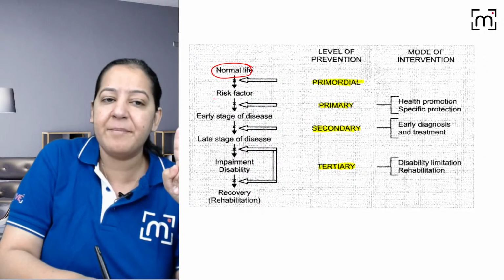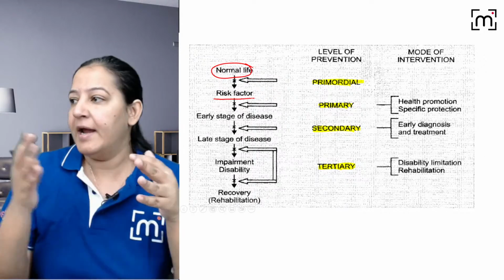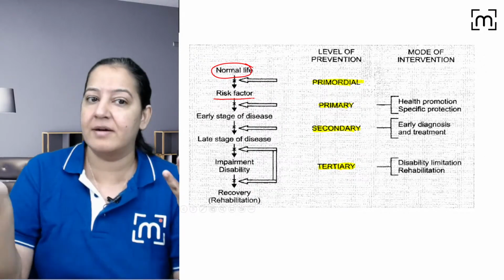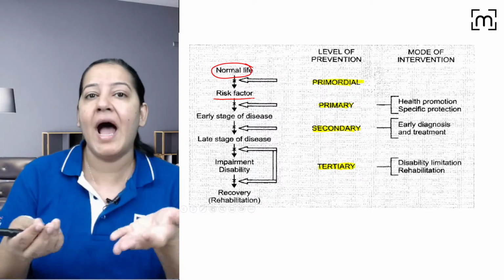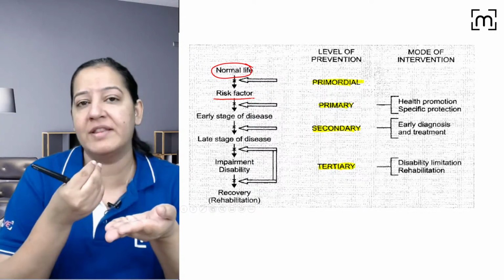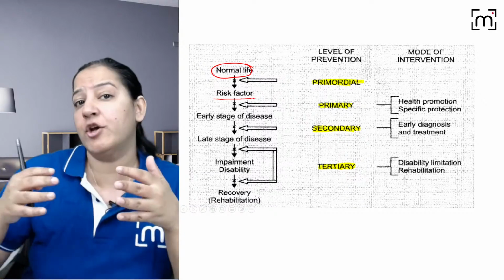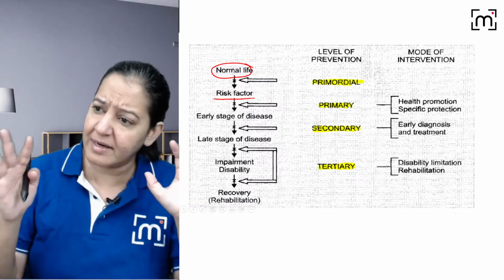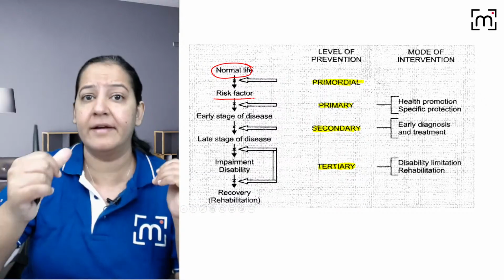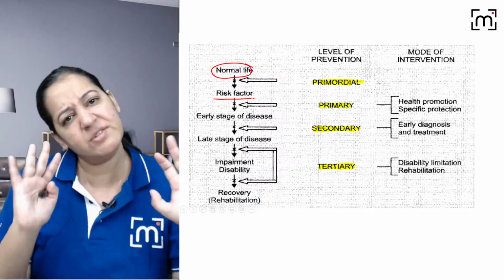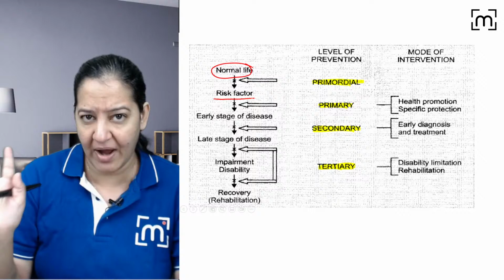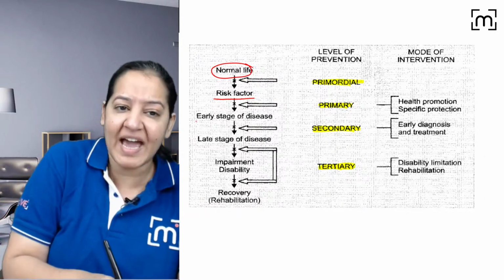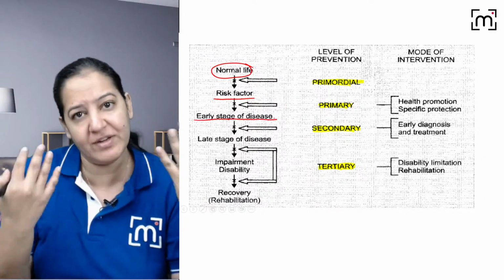But in our environment, multiple risk factors are present. In the air, bacteria, virus, fungus, everything is present. The risk factors are present which can cause disease. I'm eating a diet with cholesterol in it, so I can have cardiovascular disease in future. Risk factors are there in the air, in the water, in the food. They are always present. We are exposed to millions of risk factors, so some day we can have a disease because of a risk factor.